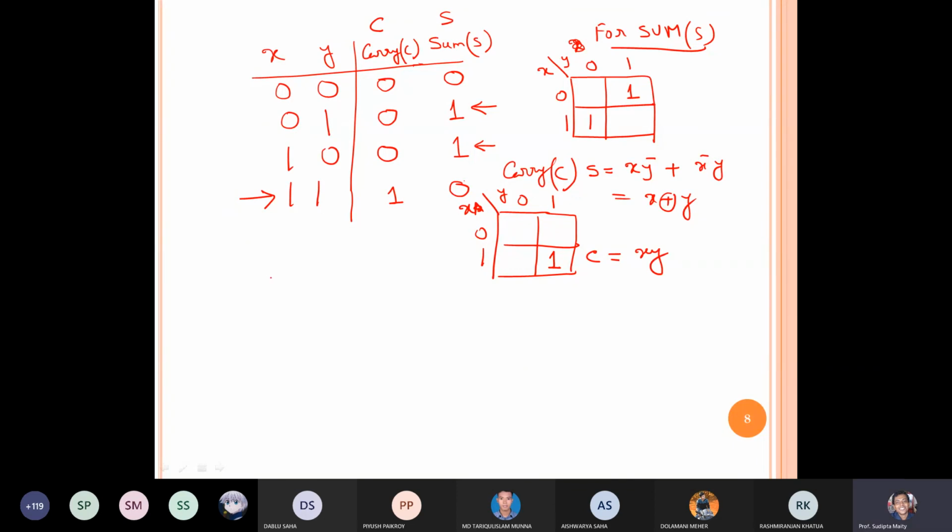So if I use one XOR gate, suppose I have two inputs, this input and this input, then XOR gate gives S, and then I have to use an AND gate.